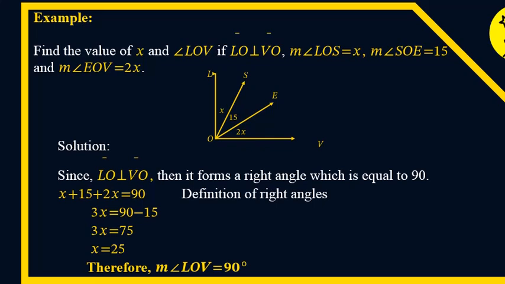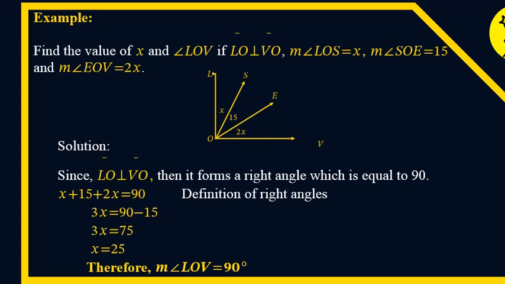Since line LO is perpendicular to line VO, it forms a right angle, which is equal to 90. So we have x plus 15 plus 2x is equal to 90. That will be the definition of right angle, just adding the angles given. Next, adding like terms, x plus 2x is 3x, so 3x plus 15 is equal to 90.